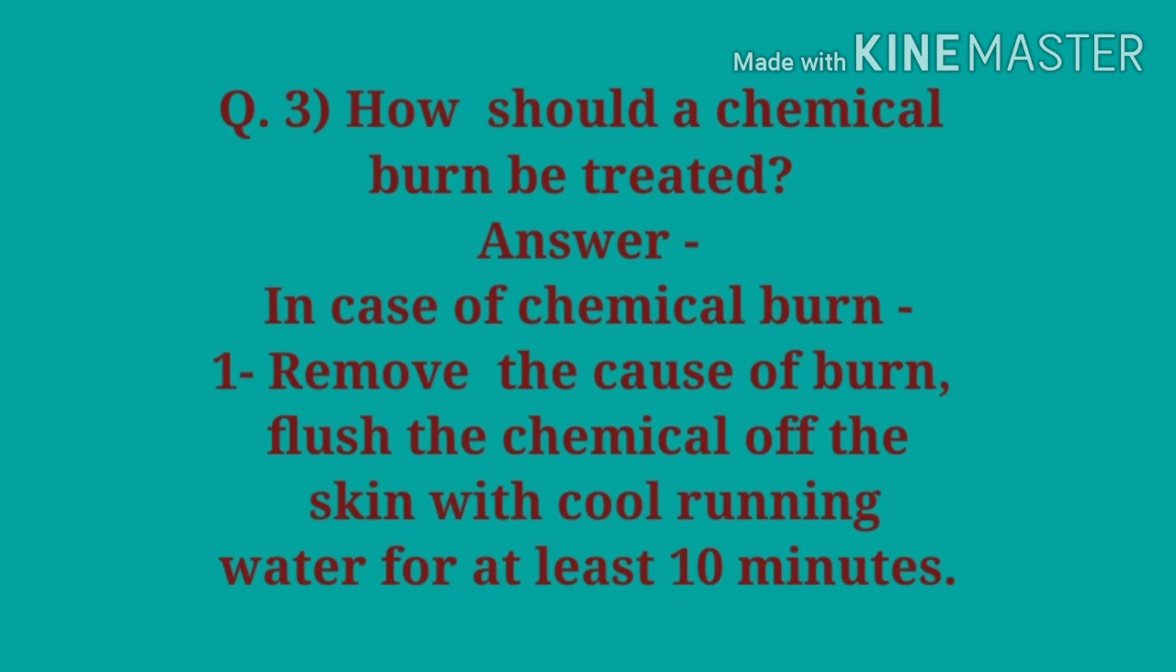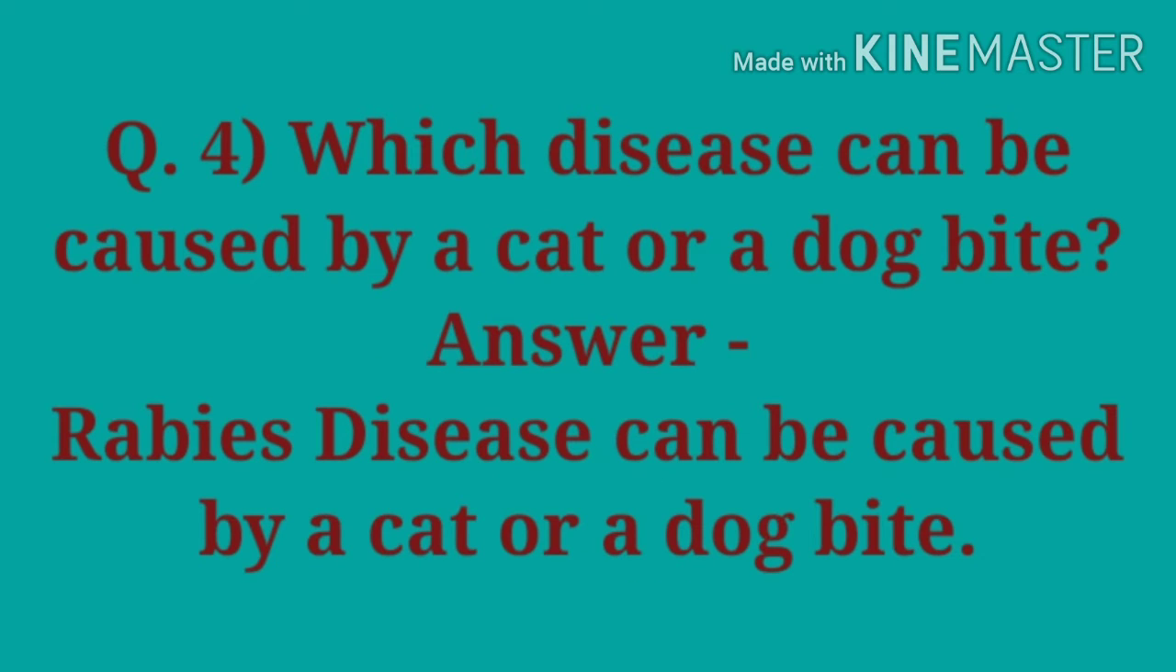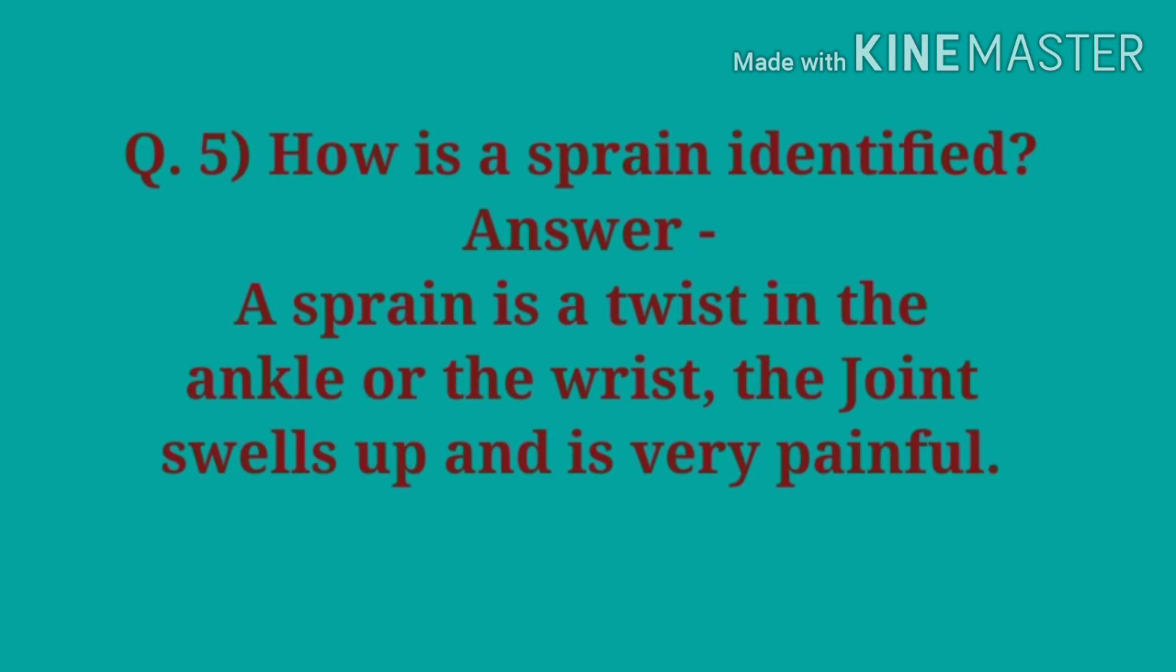Now question number 4, which disease can be caused by a cat or a dog bite? Answer, rabies disease can be caused by a cat or a dog bite. Now, how is sprain identified? Answer, a sprain is a twist in the ankle or the wrist. The joint swells up and is very painful.